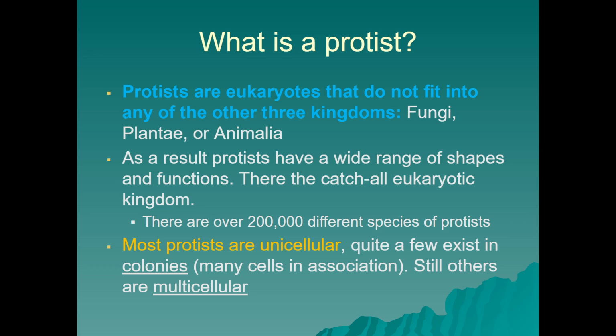So if we're looking at Kingdom Protista, almost a catch-all kingdom, they end up representing a wide range of shapes and functions. They're organisms that are primarily unicellular and eukaryotic, but they're varied. There are over 200,000 different species of protists. And while most are unicellular, there's even exceptions to that rule. There are quite a few that exist together in colonies or as many cells in association, and others are even just multicellular.